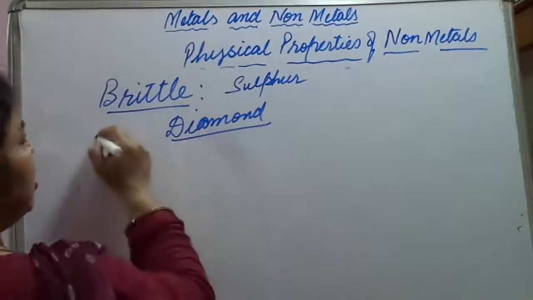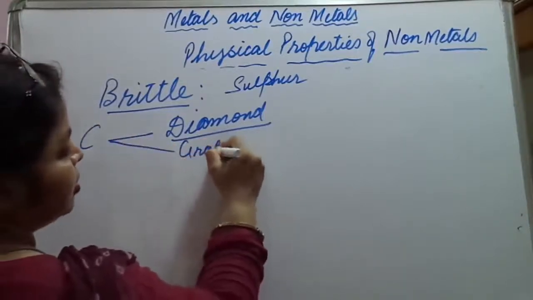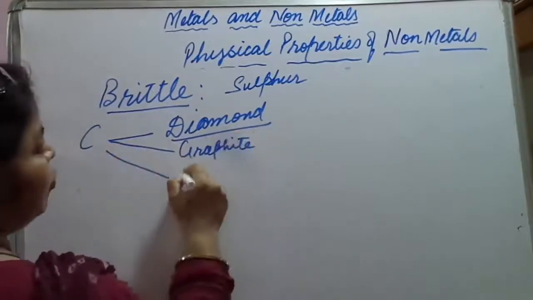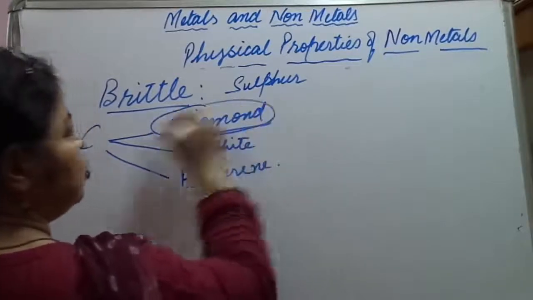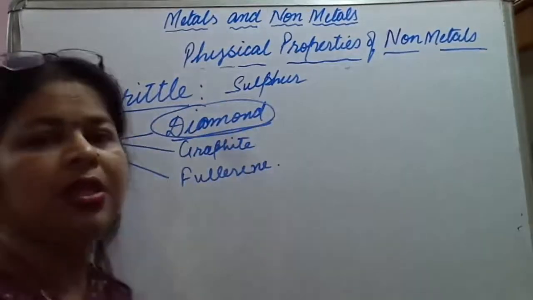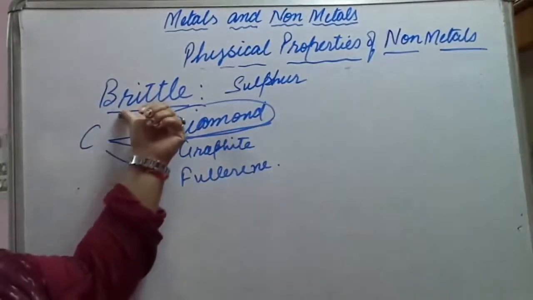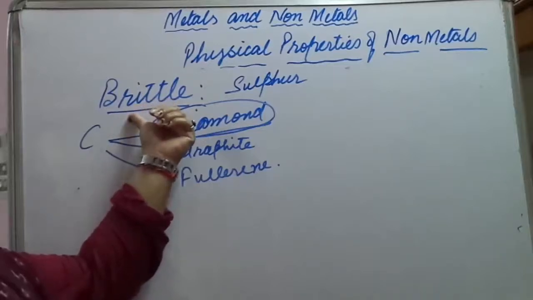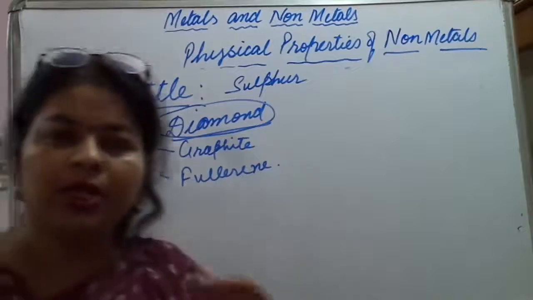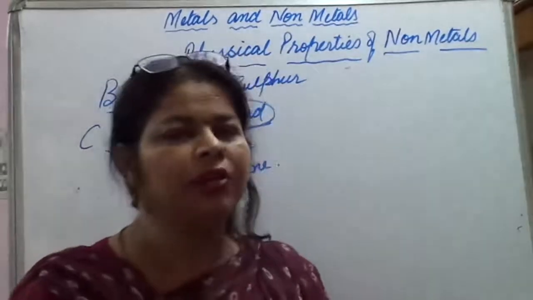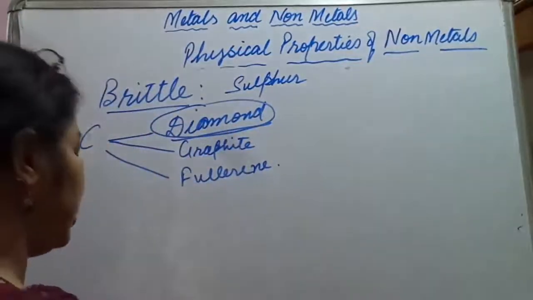For example, carbon exists in the form of diamond, graphite, and one more is fullerene. Diamond is one of the hardest substances existing on the earth. So when we are talking about brittleness, we are talking about hardness, the strength of the non-metals. They are normally brittle except diamond, and you will mention there the allotrope of carbon. Then comes electrical and thermal conductivity.